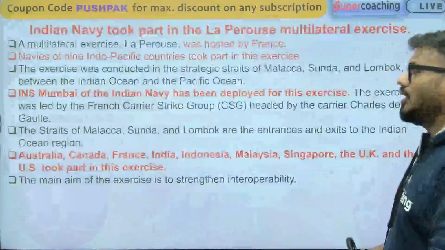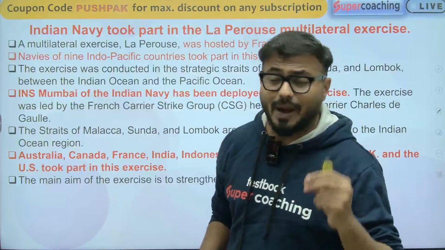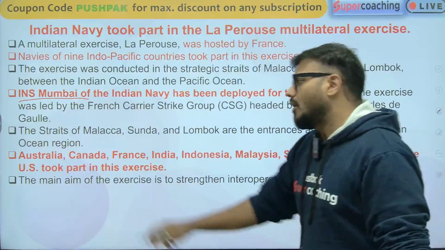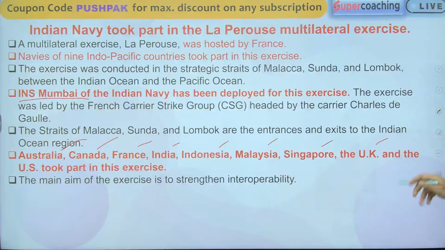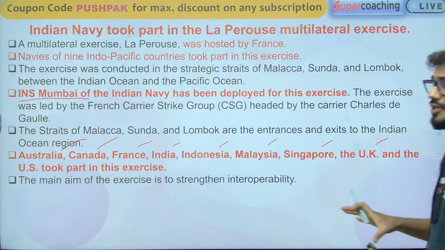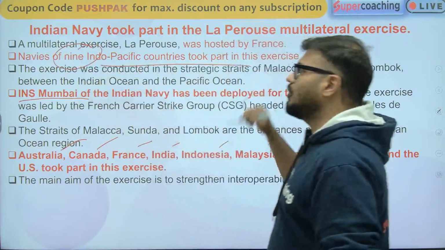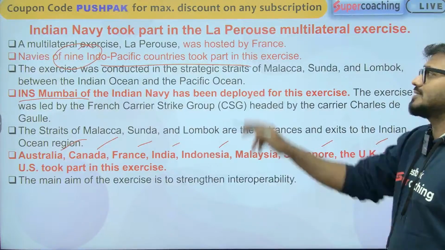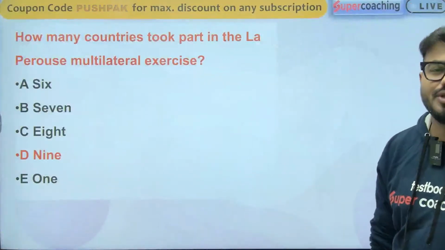That's the question. Now, the Indian Navy ship which participated is INS Mumbai. They do ask questions about that. Australia, Canada, France, India, Indonesia, Malaysia, Singapore, UK, and USA. These are the countries who took part in this exercise. So a total of 9 countries from the Indo-Pacific region are the participants of this exercise called La Pérouse, organized by France. So the answer to this question is D.